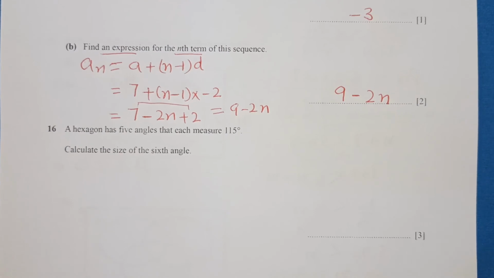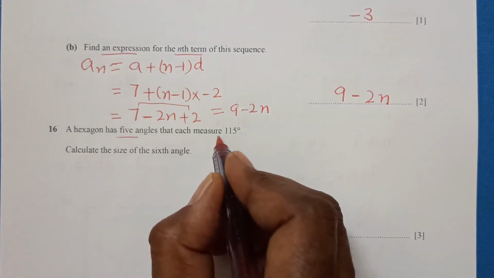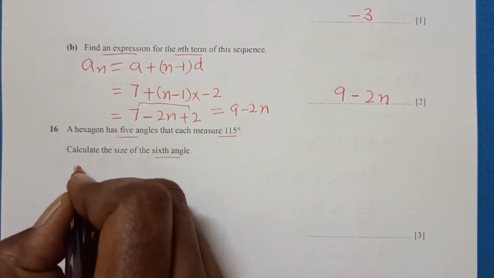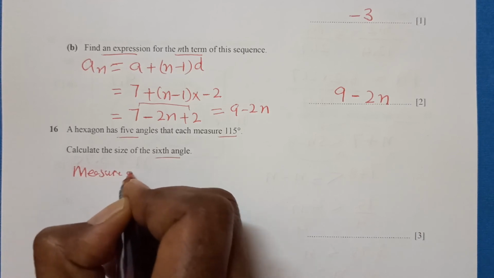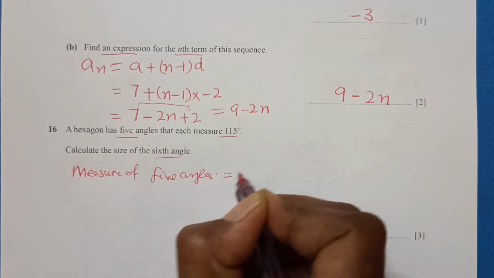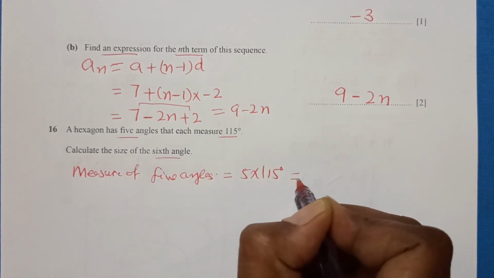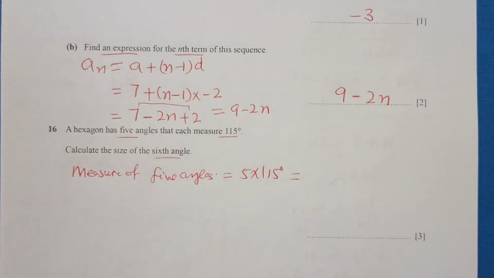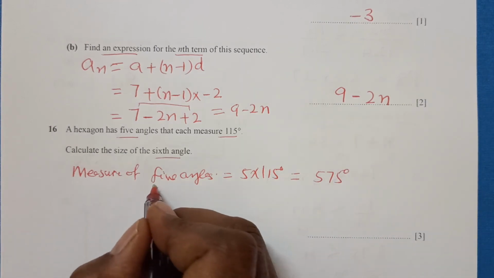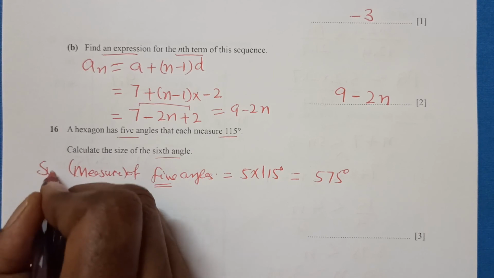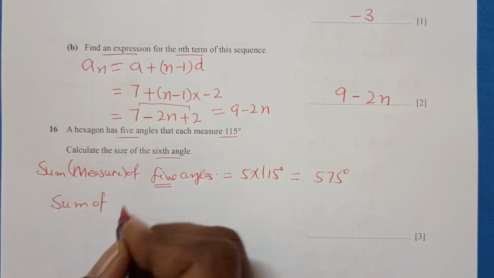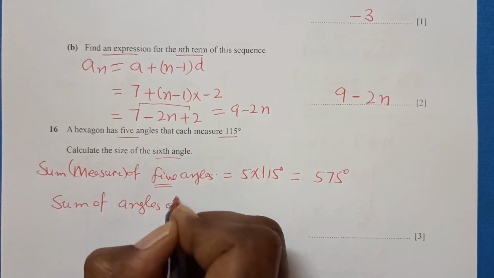Question 16. A hexagon has 5 angles that each measure 115 degrees. Calculate the size of the 6th angle. So we have the measure of 5 angles. What is the sum of the 5 angles? That is 5 times 115, which comes out to be 575 degrees. But this is the sum of 5 angles. Now the sum of the angles of a hexagon